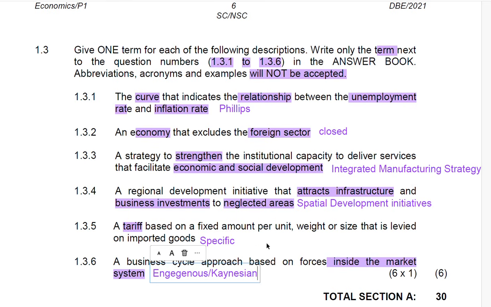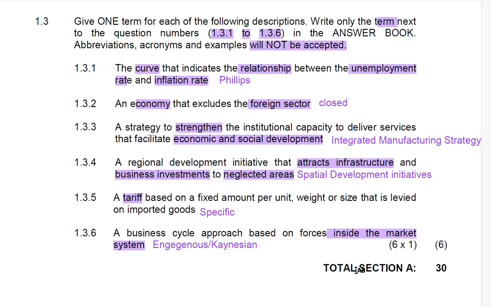So that takes us to the end of section A, and section A was the main focus for us in this video. Please follow me for more videos, and on the next part, we're going to be looking at the next section. The section that will come next will be our section B.